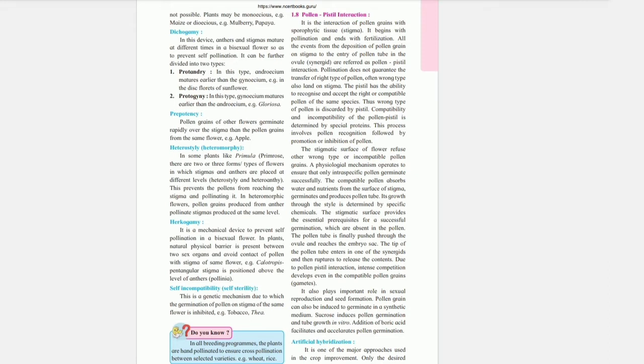Prepotency. Pollen grains of another flower germinate more rapidly over the stigma than the pollen grains from the same flower. Example, apple.